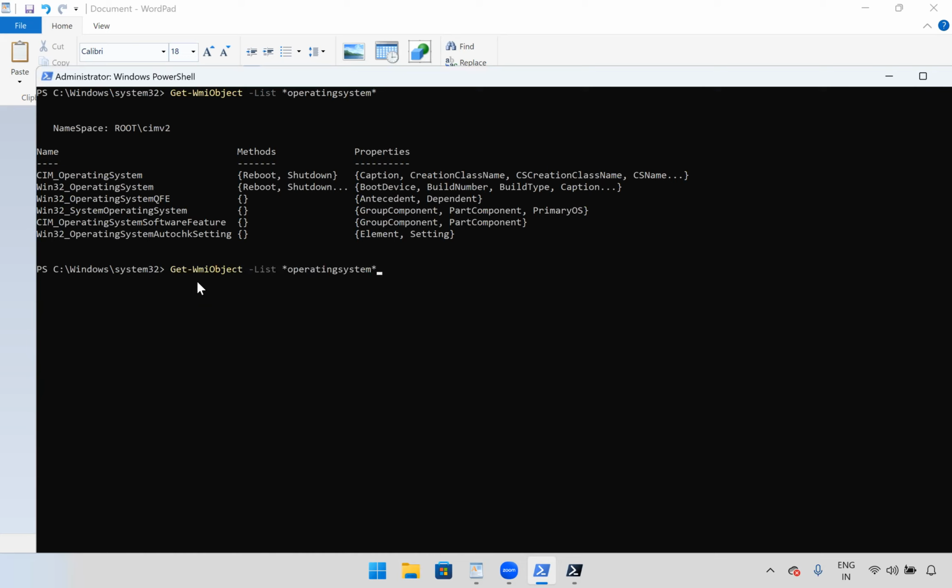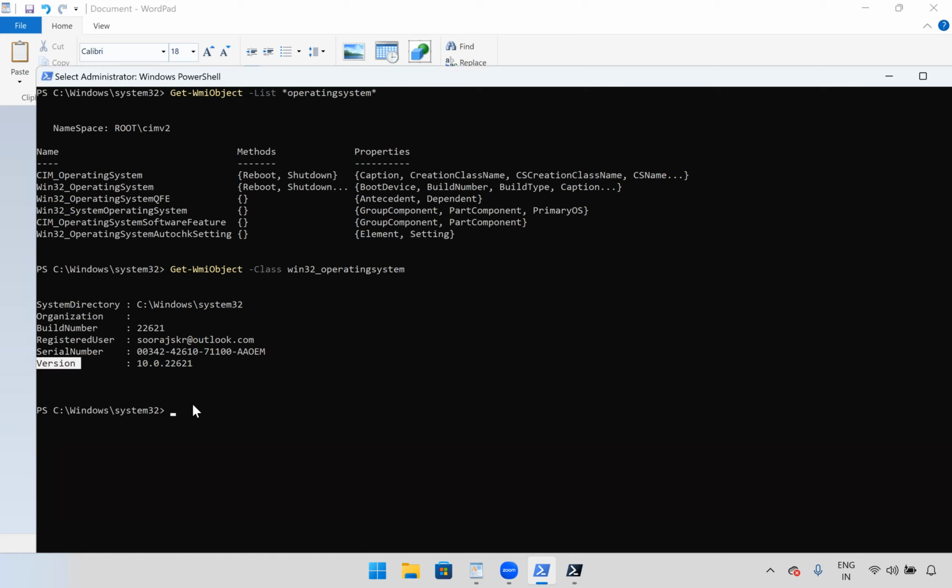So Get-WmiObject, this is a class Win32_OperatingSystem. See, so you can filter, you can see the versions here, right? Now you know, right, how you can filter these properties, the desired properties, right? Fine. We can use Select-Object or we can use the grouping method. Okay.